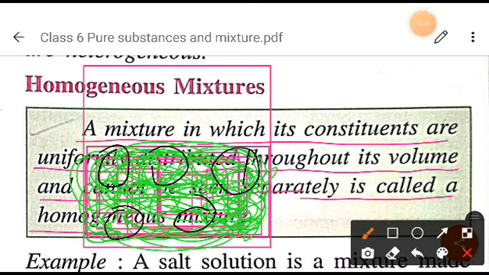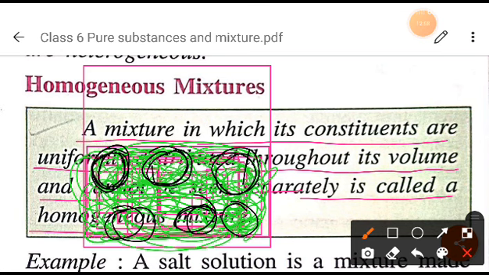After some time, the sugar is uniformly mixed. When you stir it, the sugar mixes in the water. When the sugar is completely mixed, if you taste the solution from any part of this mixture, you will get the same taste, right? So what does this mean?